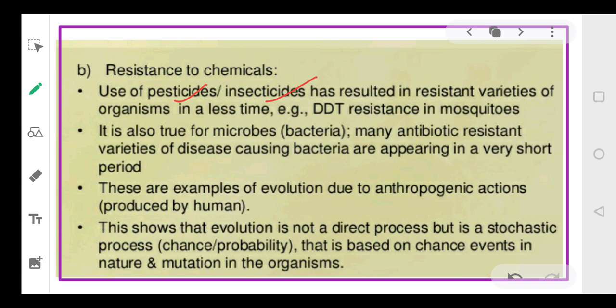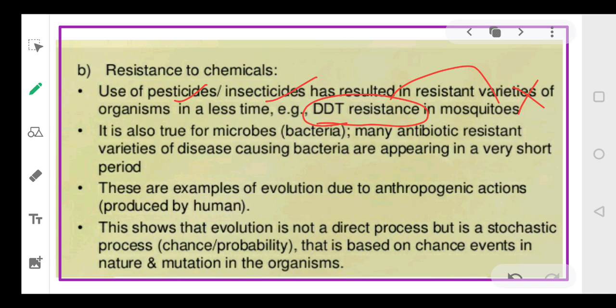Likewise, when DDT was first introduced in India and sprayed, the mosquitoes used to die. But later on, these mosquitoes evolved a mechanism. They have become resistant to DDT. So now when you spray DDT, they won't die. That also helps in survival.